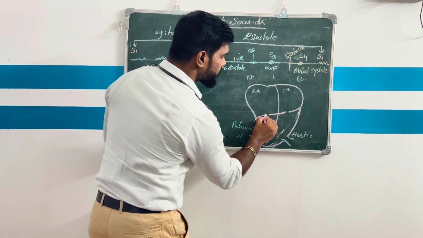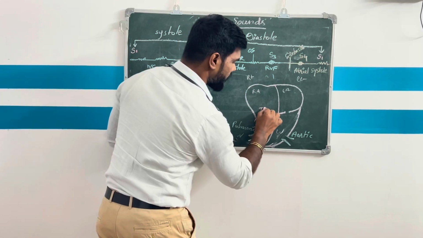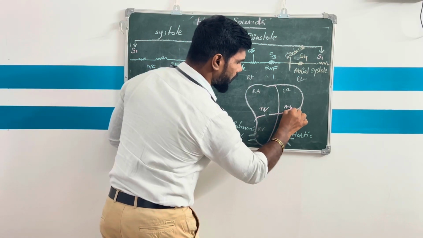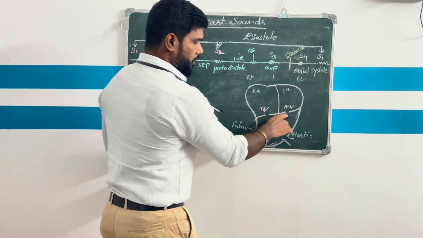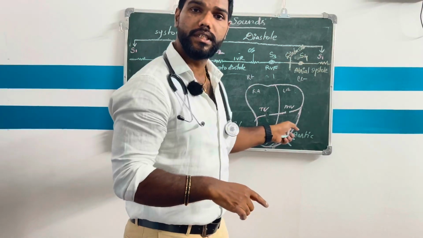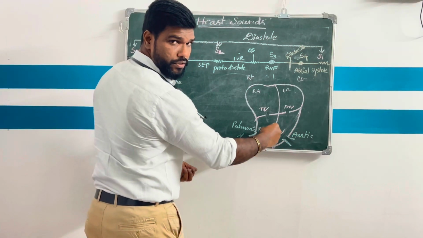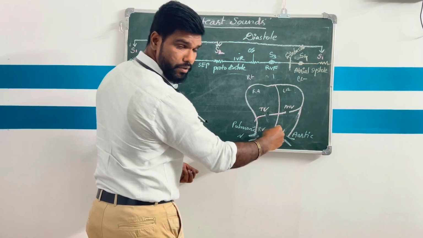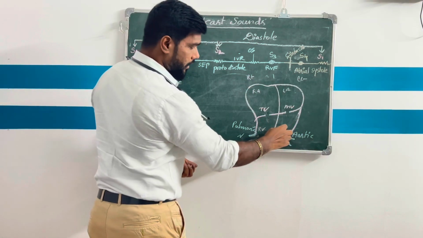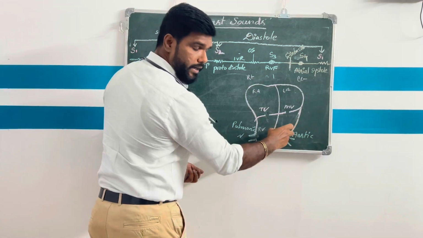This is the tricuspid valve, this is the mitral valve. These valves are closed in the beginning of ventricular systole. The beginning of systole means contraction of the ventricle. When the ventricles are filled with blood, they are going to contract.